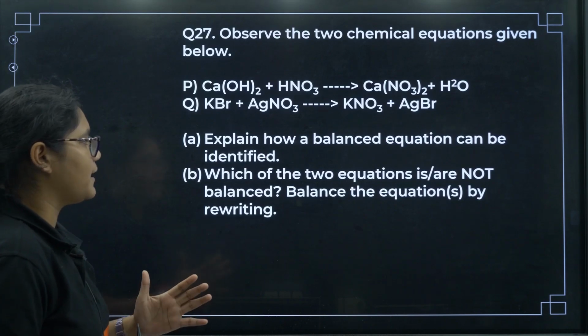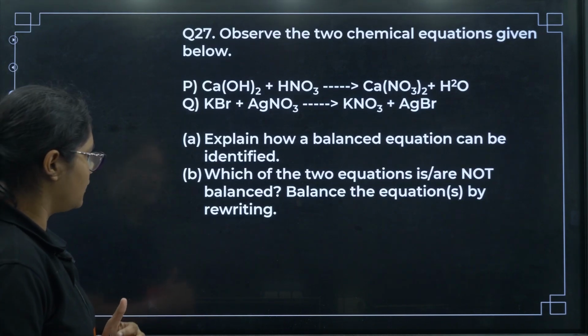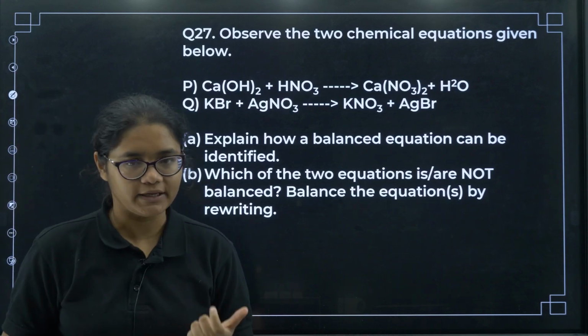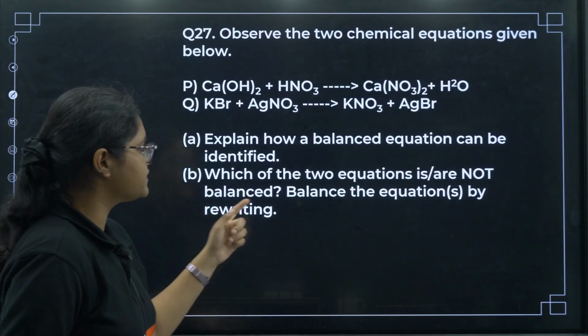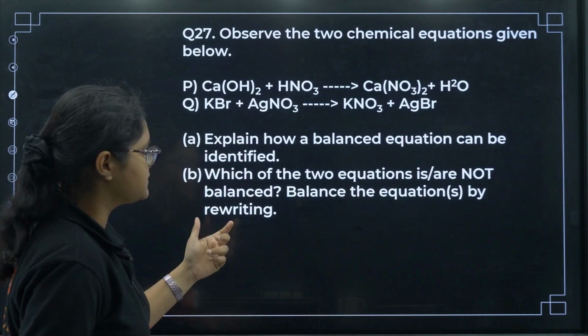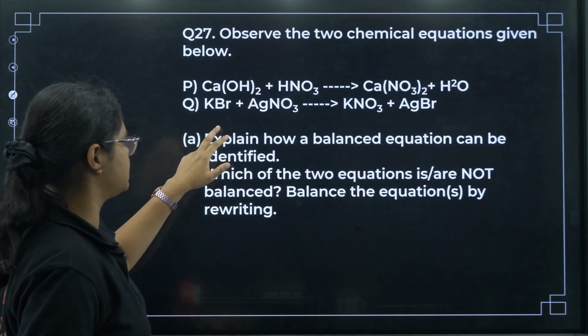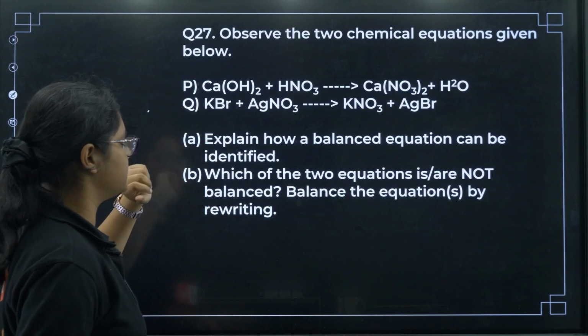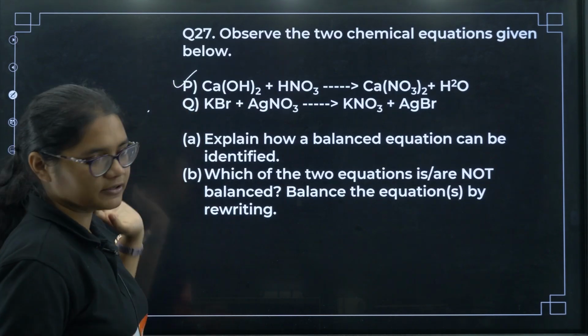So to identify a balanced equation, what we need, the number of atoms on both the sides should be equal. That is the criteria. Now which of the 2 equations is or are not balanced? Balance the equation by rewriting. So here I can see that the first reaction is not balanced, but the second reaction is already balanced. So you have to balance the first reaction.